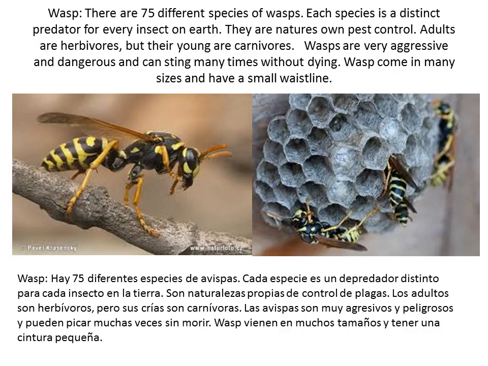Wasp. There are 75 different species of wasps. Each species is a distinct predator for every insect on Earth. They are nature's own pest control. Adults are herbivores, but their young are carnivores. Wasps are very aggressive and dangerous and can sting many times without dying. Wasps come in many sizes and have small waistlines.